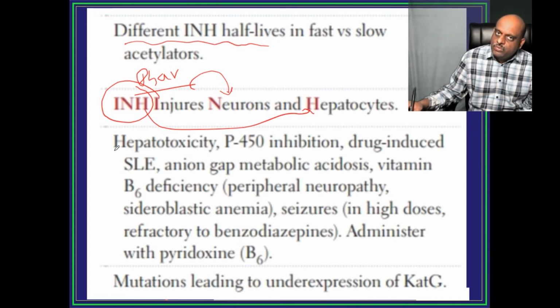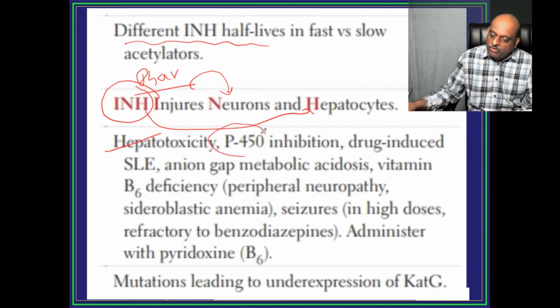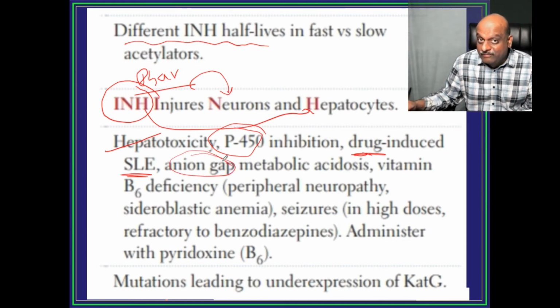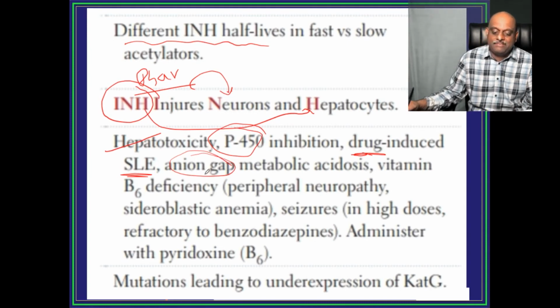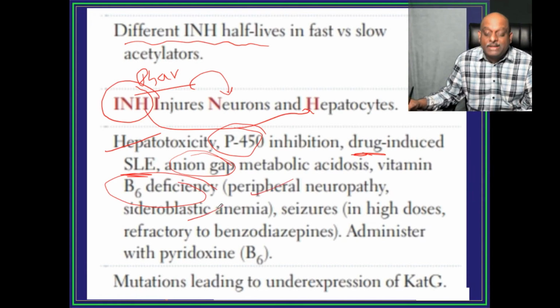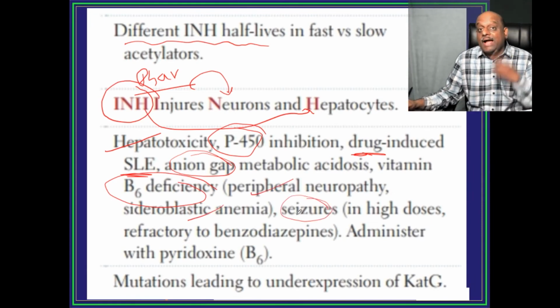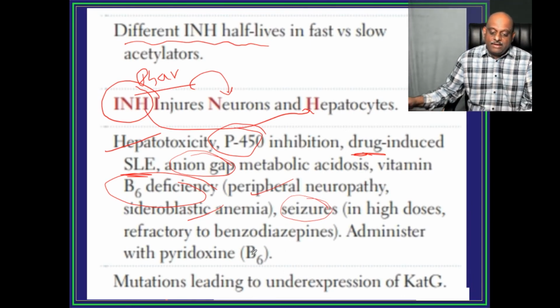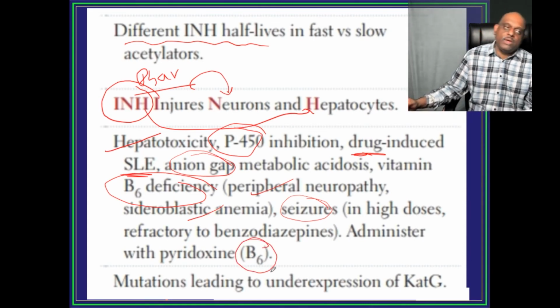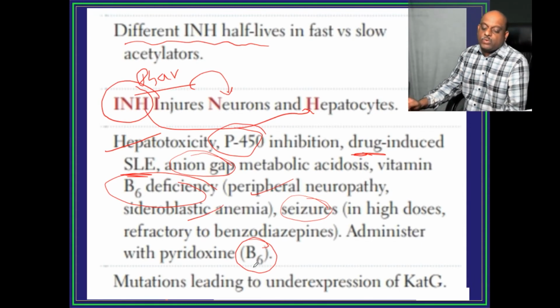So, INH leads to hepatotoxicity. It is an inhibitor of P450. It can lead to drug-induced SLE, then high anion gap metabolic acidosis can occur with INH. Please, you have to remember. It can lead to vitamin B6 deficiency, so it can lead to peripheral neuropathy, sideroblastic anemia. It can lead to seizures in high doses, and those seizures are refractory to the benzodiazepine therapy. Then you have to give pyridoxine, vitamin B6, to avoid the INH toxicity, is what you need to remember.